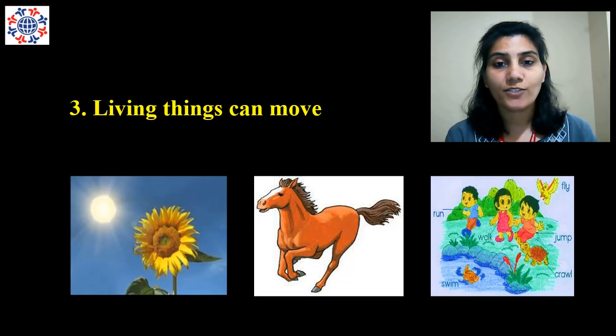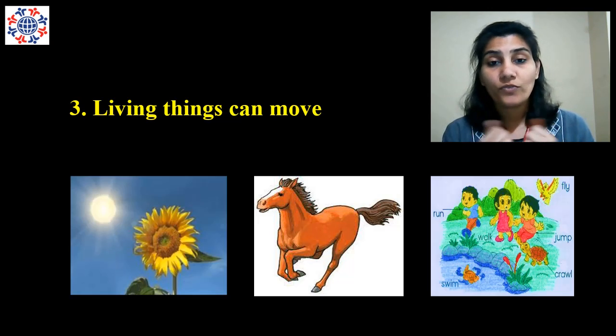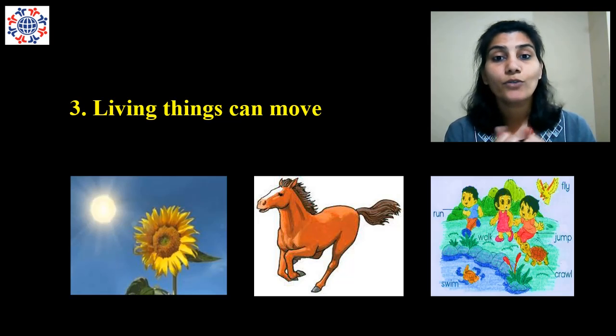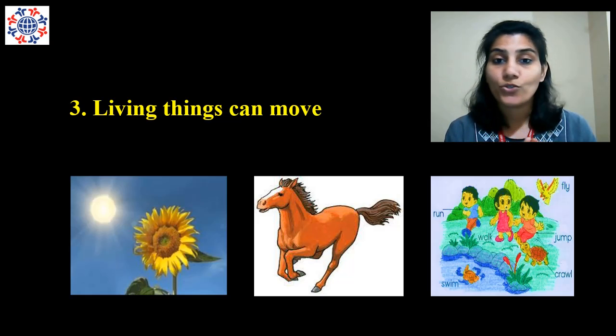Now, the next characteristic of living things is that living things can move. What does it mean? It means that it can move from one place to another. Now we will think, how can a plant move? But there is an example which proves that plants move. You have seen a sunflower. The sunflower always faces towards the sun. Wherever the sunflower blooms, it blooms facing the sun. As the sun moves, the sunflower moves with the sun. So, this is an example that plants move.